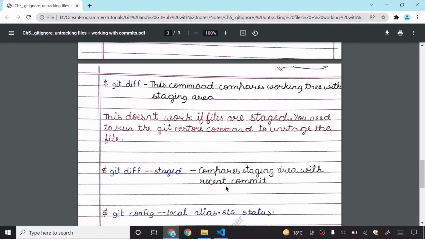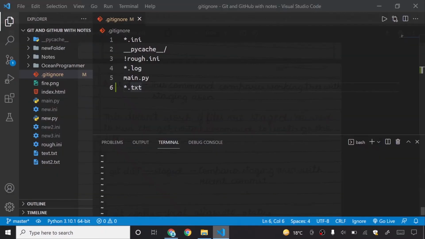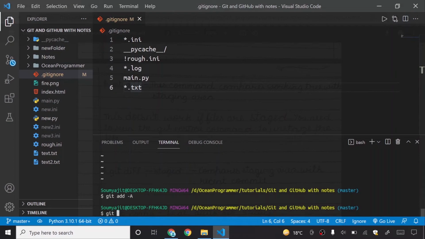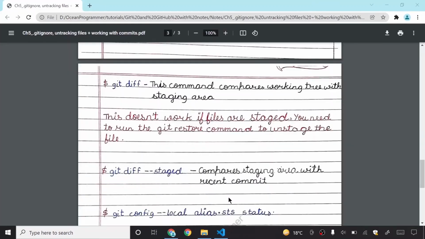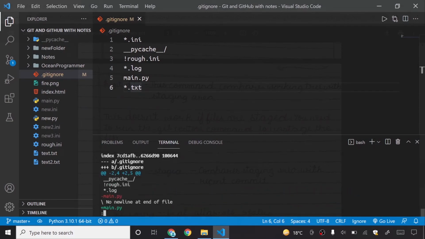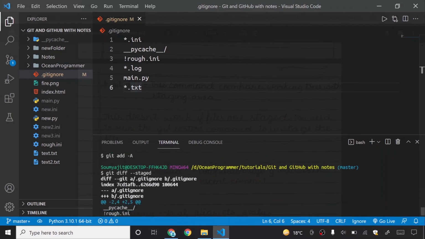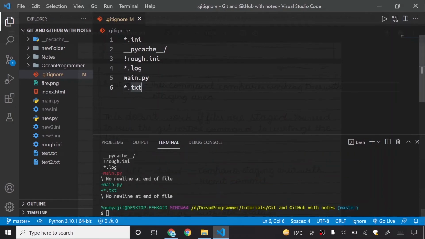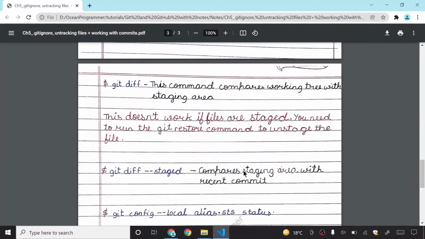Git diff --staged compares the staging area with the recent commit. Staging area with recent commit. So I will say git add -A, and git diff --staged. I will do --staged. It is now comparing this one. You need not understand this too much, because we generally don't use so many commands.